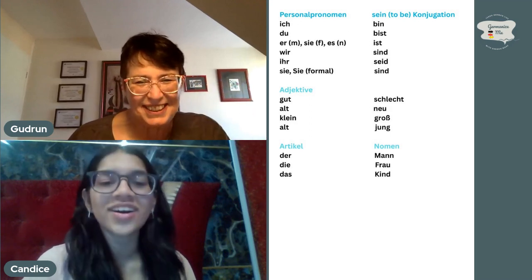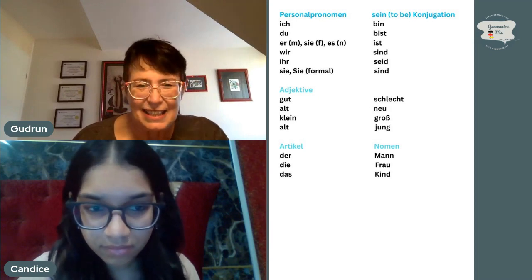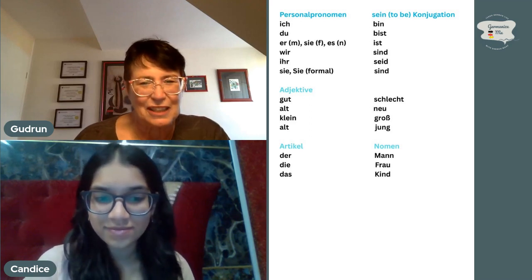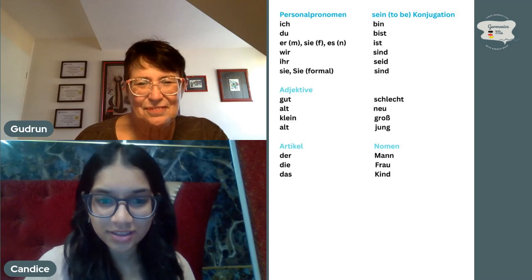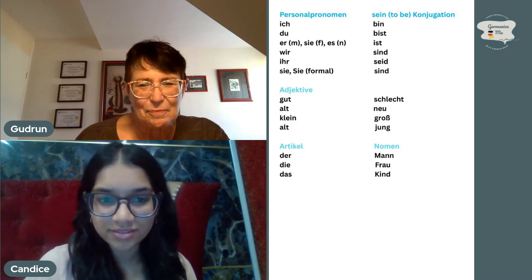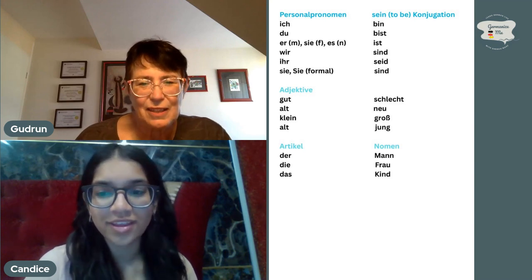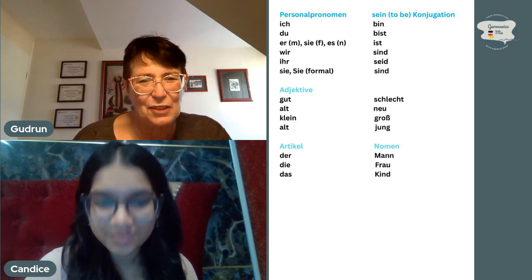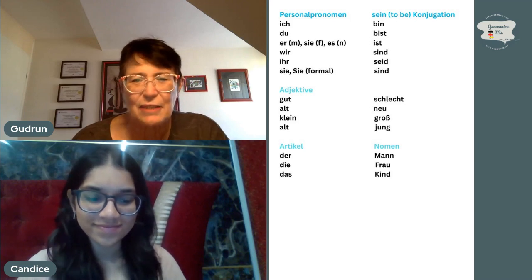And here we have alt, which means old. And what can that mean? Neu, this is pronounced neu, and it means new. You see how similar it is to English, even from the writing.